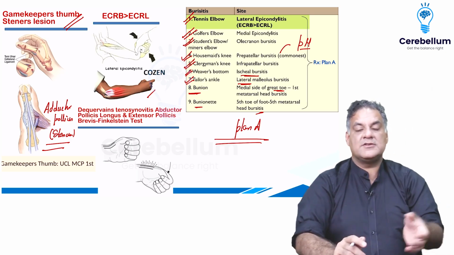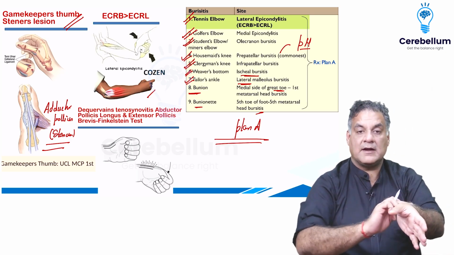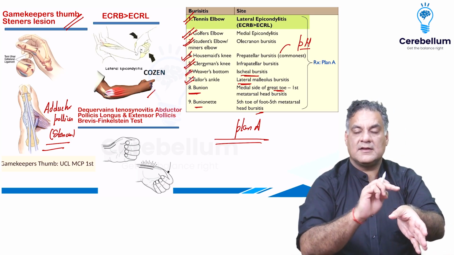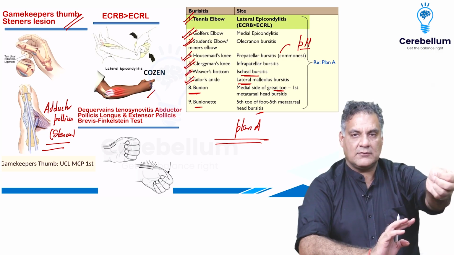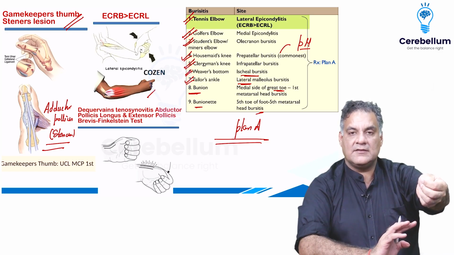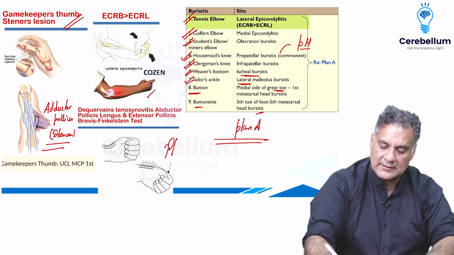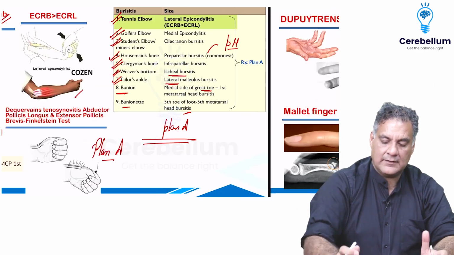There is one more inflammation around the thumb, the first extensor compartment, called abductor pollicis longus and extensor pollicis brevis. If you flex the thumb inside, make a fist and take it towards the ulna, this is called a Finkelstein test. If it's positive, this is called de Quervain's tenosynovitis. Treatment is plan A. All right.